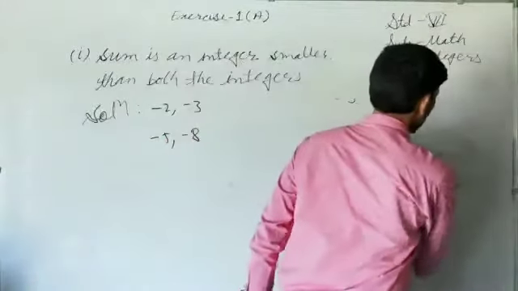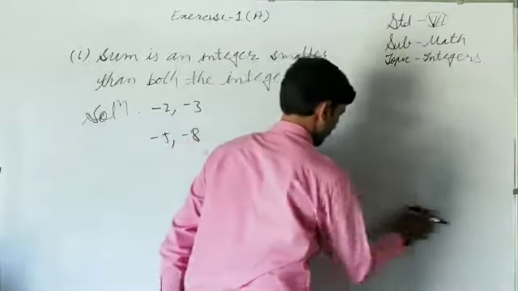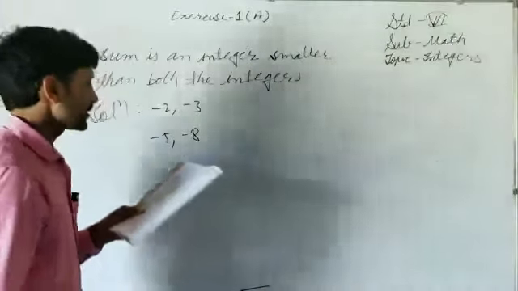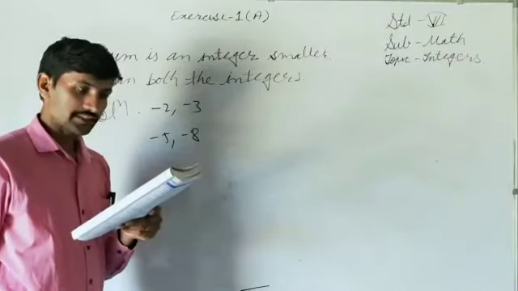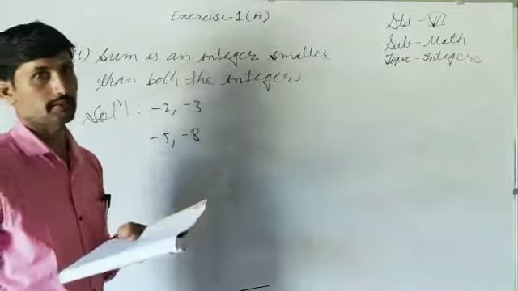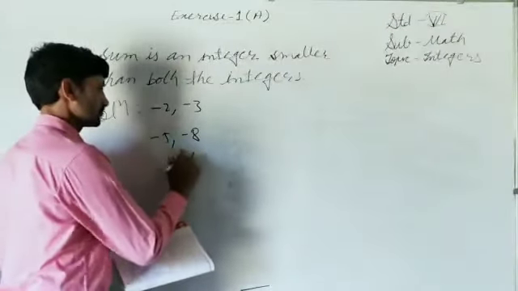Look at now second part. What is it? In second part, sum is an integer. Find a pair of integers such that their sum is an integer smaller than only one of the integers. Smaller than only, the word only is there. It means what?